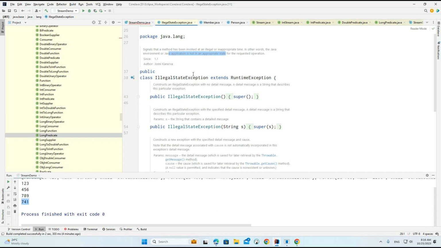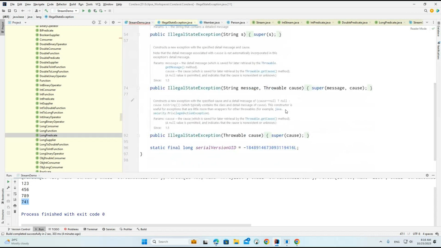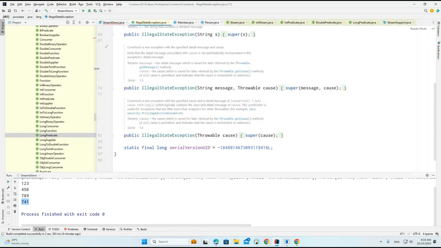Getting the point? It's simple to understand. Whenever we are executing an object in one environment, if you try to change something in the object, then this type of exception occurs. To fix this, we need to check what type of object we are trying to modify. Based on that only we can fix this particular exception.